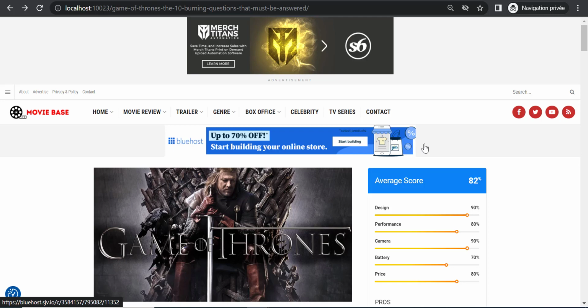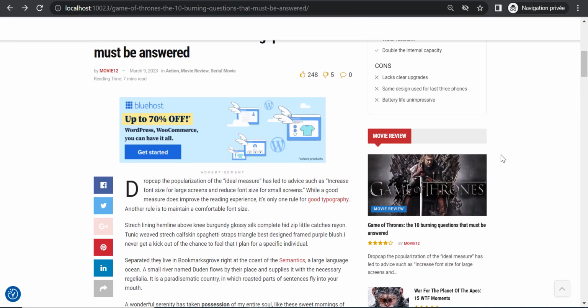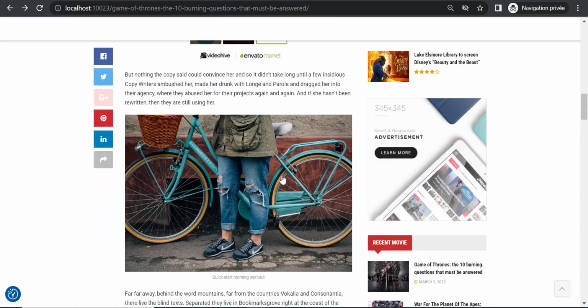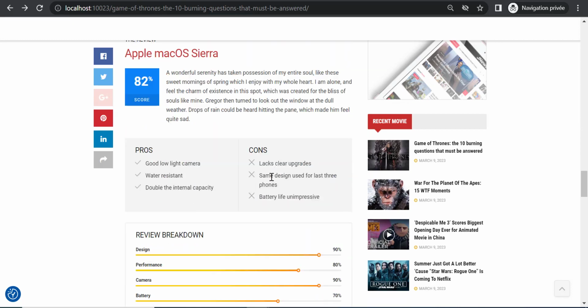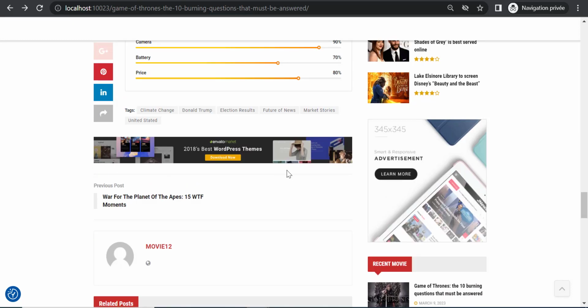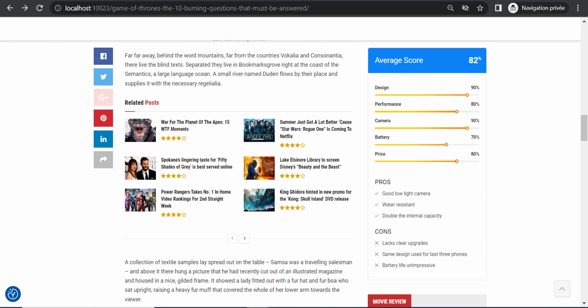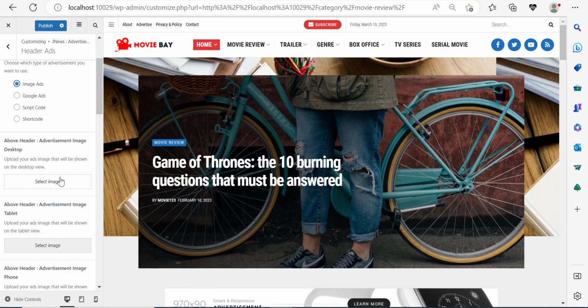they will give you creatives. They will give you all sorts of banner ads, sidebar ads. They will give you all sorts of ads, like this one, for example, this one here, and this one, right? All of these are ads that they will give you. And what you're going to do is you can download that image and place it right here by clicking on select image, and you can place your image.